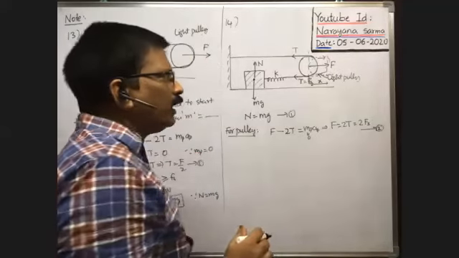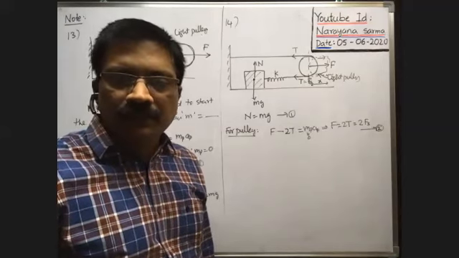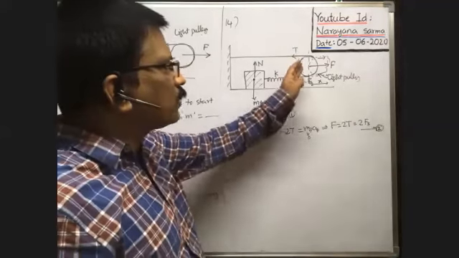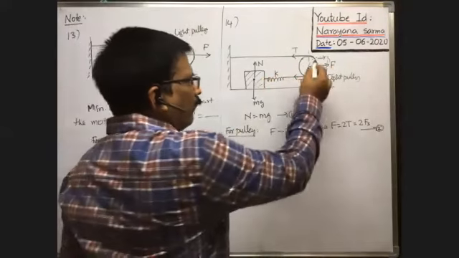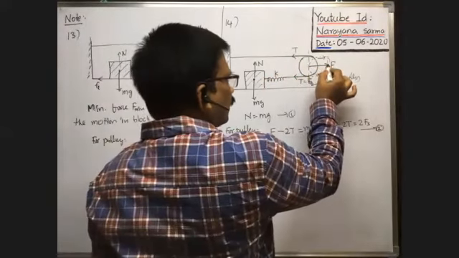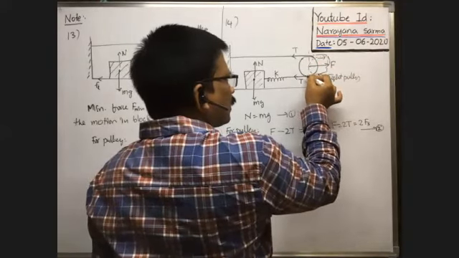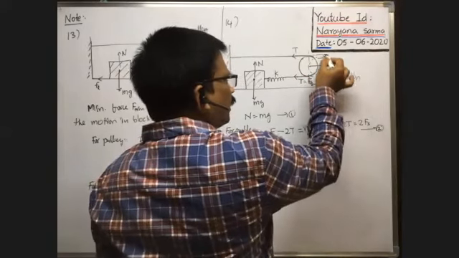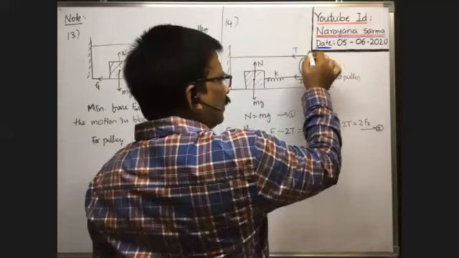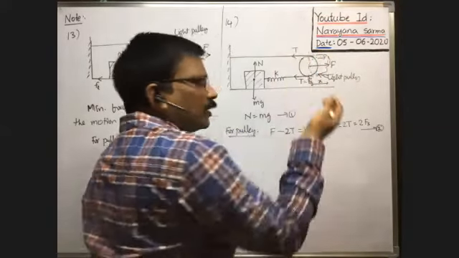If the pulley displaces through a distance x, then what is the extension of the spring? When the pulley displaces through a distance x and comes to this position, the string occupies here, and the length of the string is additionally increased by this part and this part. Actually the string is up to this only, but whenever the pulley is displaced here, in the string there is no extension.